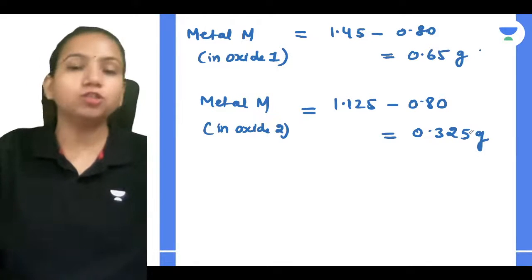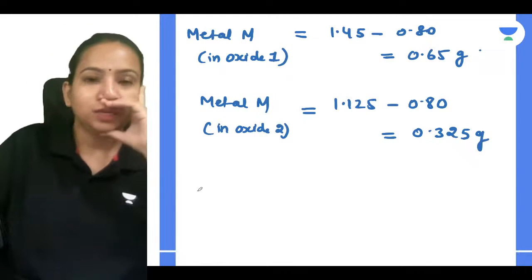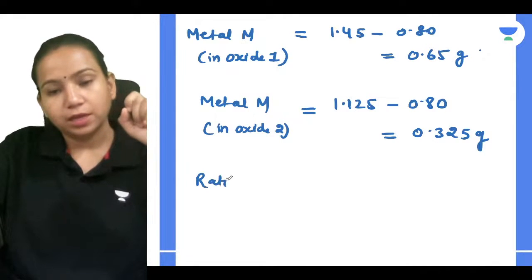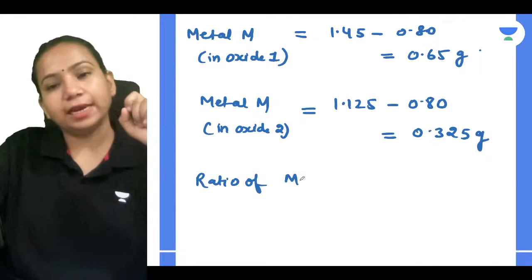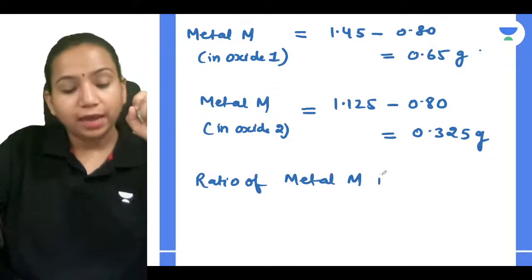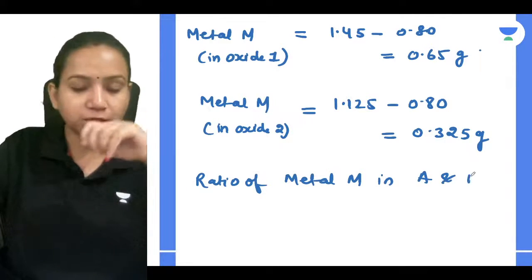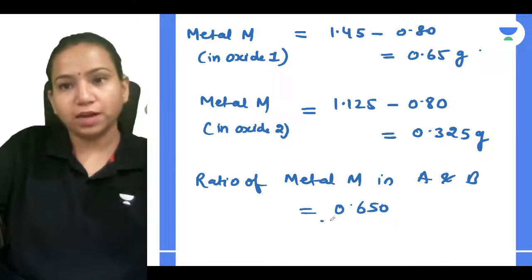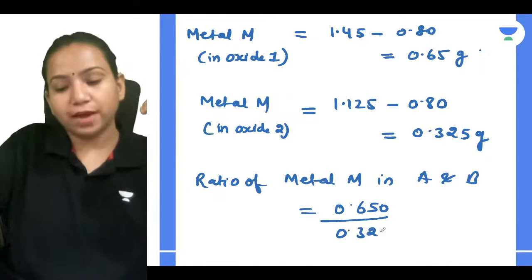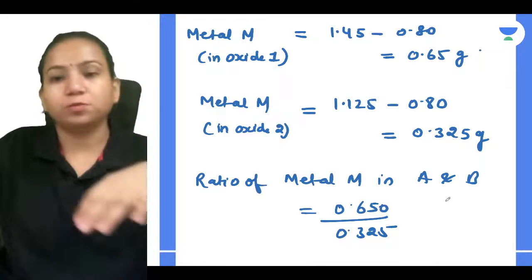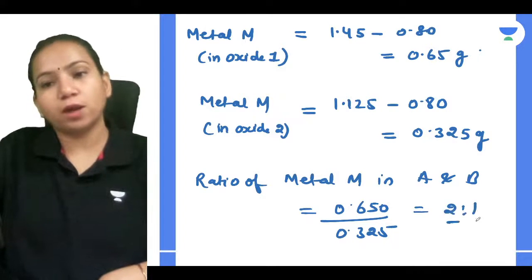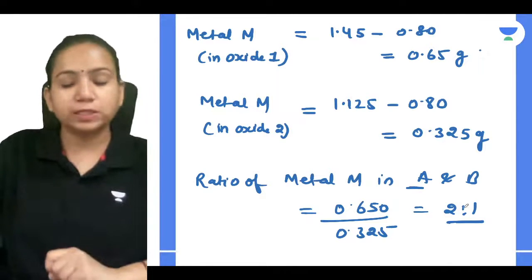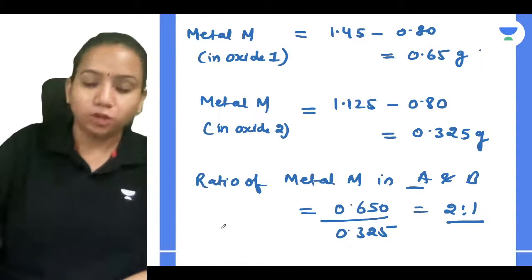So if you have got this, can you find out the ratio of metal M in oxide A and B? It's very simple. You have to divide 0.650 by 0.325. You will get the value, which will be around 2:1. So in oxide A you have 2 metals, while in oxide B you have only 1 metal. You can find it out, right?